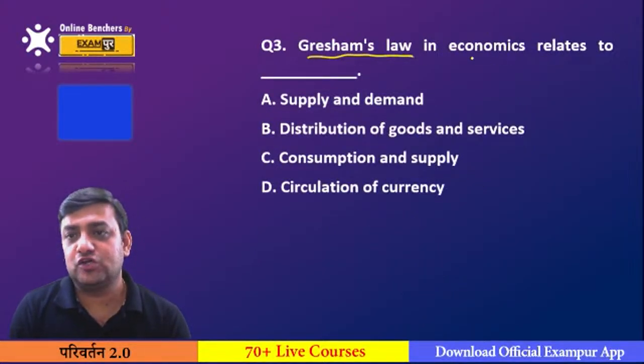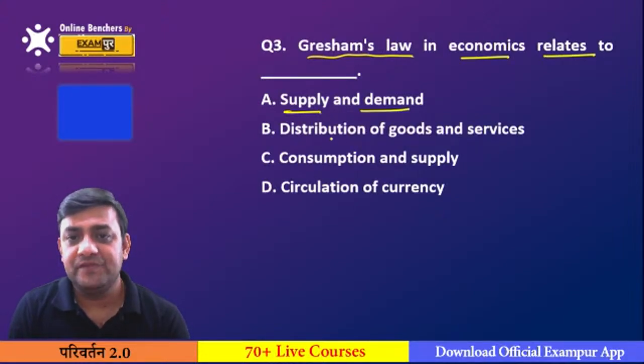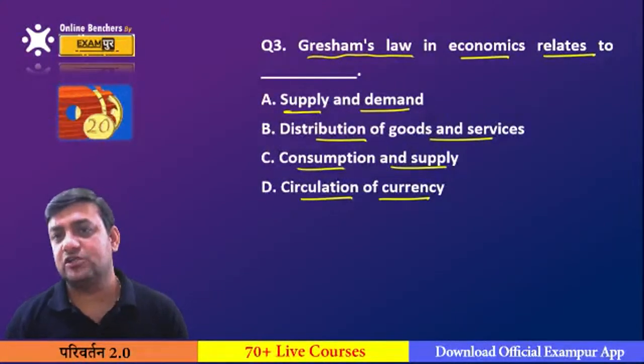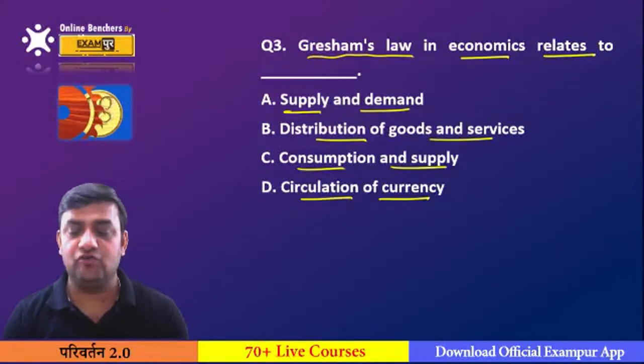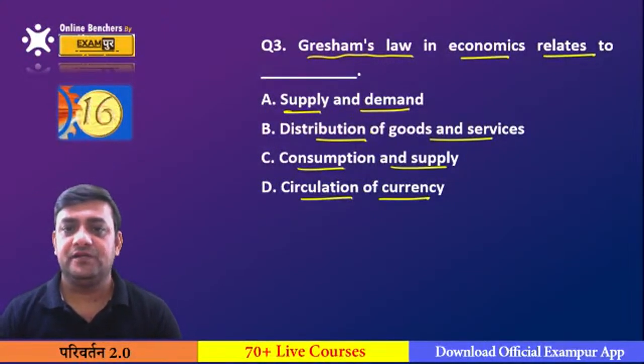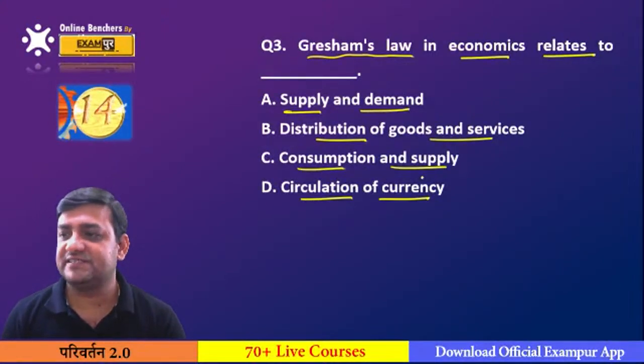Gresham's law in economics is related to which of the following? Supply and demand, distribution of goods and services, consumption and supply, or circulation of currency?